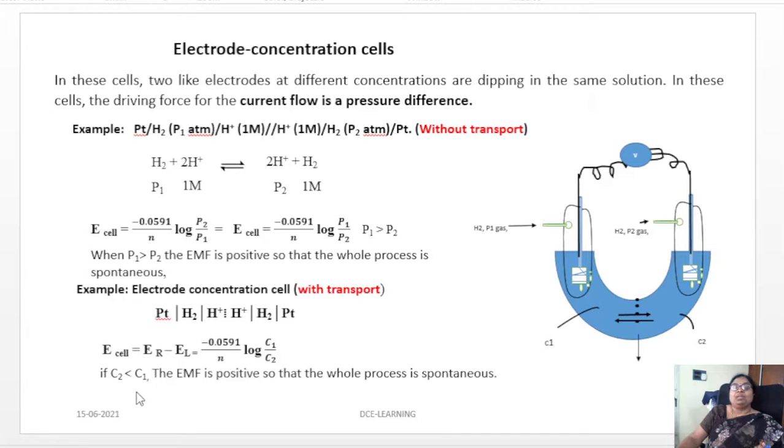Here also, C2 is less than C1, or C1 is greater than C2. Then the EMF is positive. When the concentration C1 in the first cell is greater than C2, the EMF will be positive, and the whole process will be spontaneous in nature. If the EMF is negative, it will be non-spontaneous. If it is positive, then it is a spontaneous reaction.